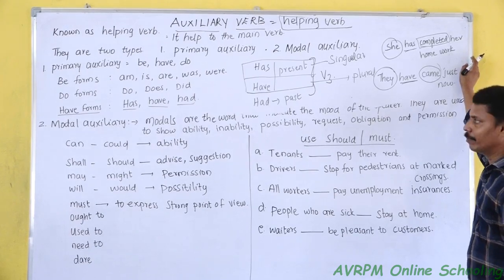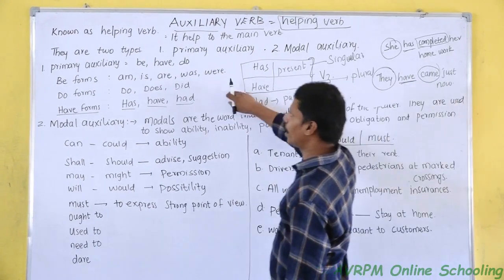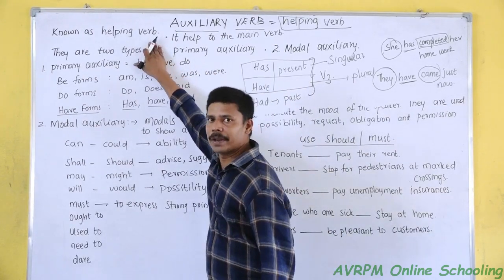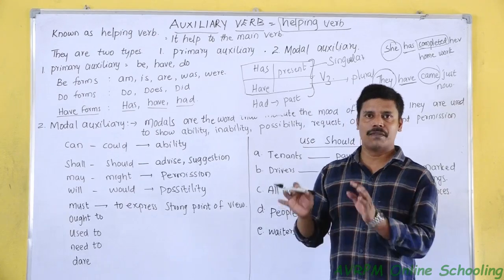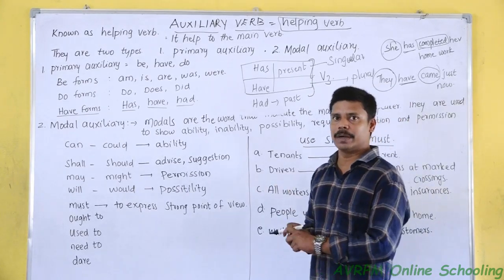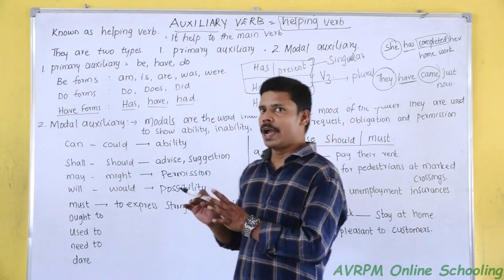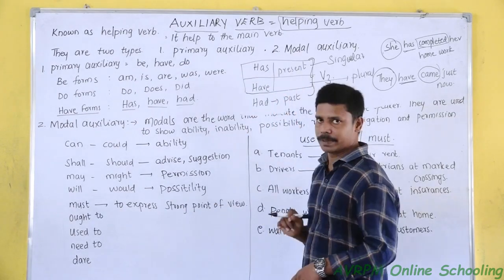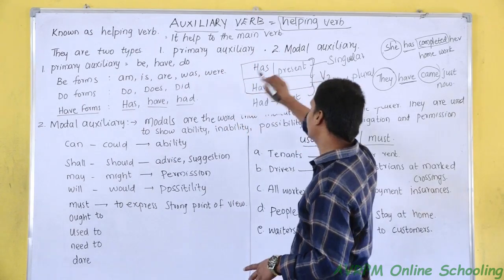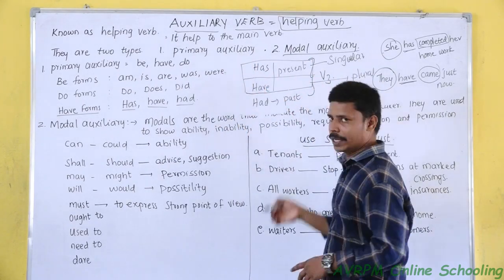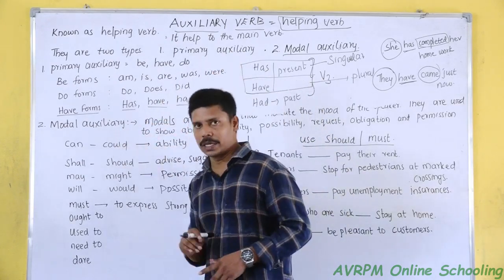So these be forms, do forms and have forms are known as helping verbs, otherwise known as auxiliary verbs. The function, or duty, of an auxiliary verb is to help the main verb. The second part of auxiliary verbs is called modal auxiliary; the first is primary auxiliary.